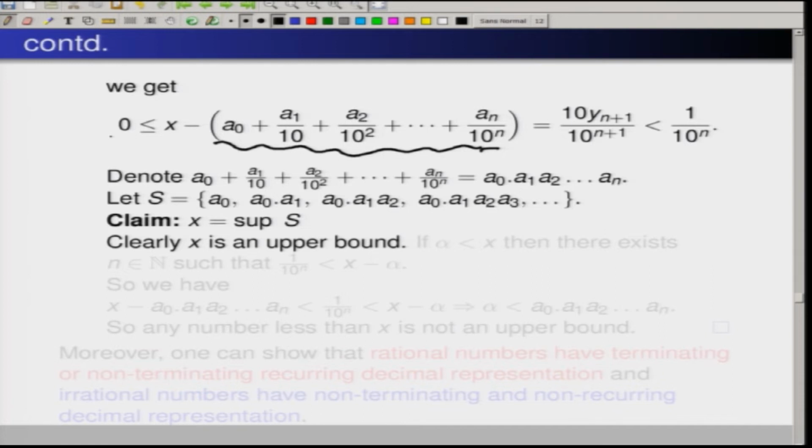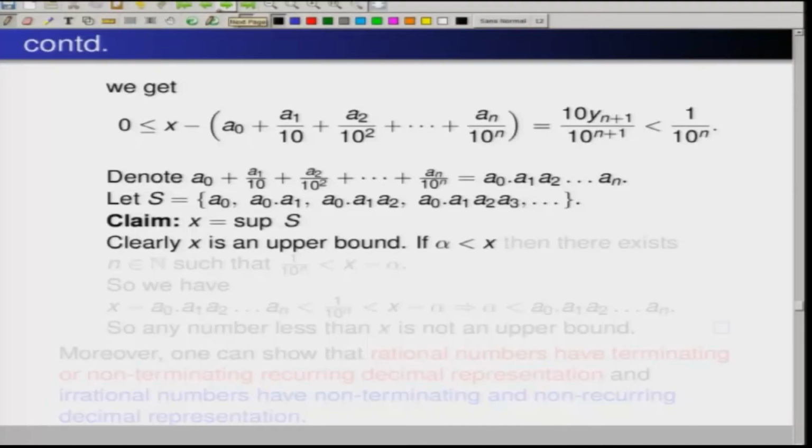Now, if I want to prove that x is the least upper bound, what do I need to show? I need to show that if I take any number which is less than x, it is not an upper bound. If we can show that, then x is going to be the least upper bound, because anything less than x is not an upper bound. So x has to be the least upper bound. That we can show.